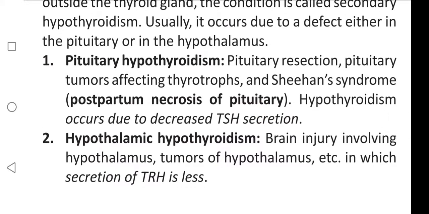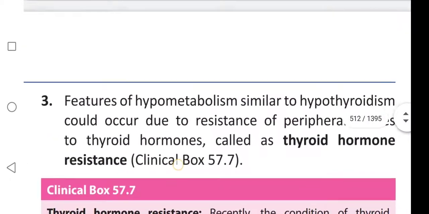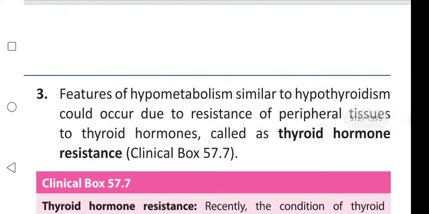Next is hypothalamic hypothyroidism. Brain injury involving hypothalamus, tumors of hypothalamus, etc., in which secretion of thyrotropin releasing hormone is less. Next, features of hypometabolism similar to hypothyroidism could occur due to resistance of peripheral tissues to thyroid hormones, called thyroid hormone resistance.